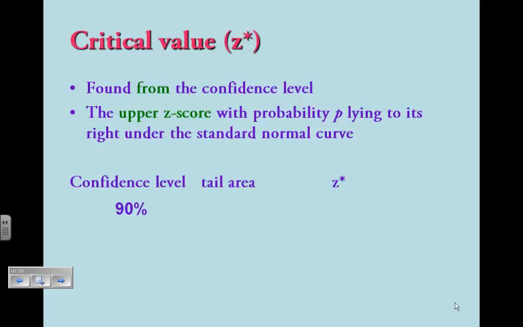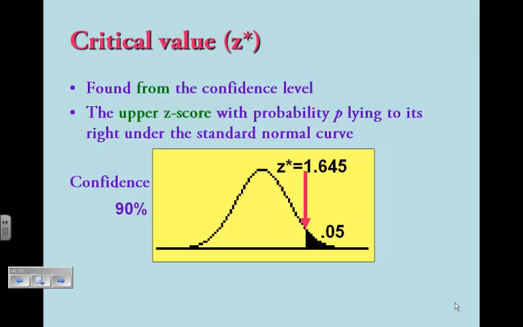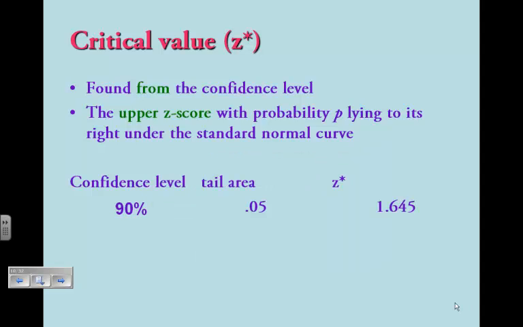Alright, so for a confidence level of 90%, here's our picture. We would go out 1.645 standard deviations. So the 1.645 is our z-score, our critical value. The tail area, if the confidence level is 90%, that means we're capturing 90% of the data, which means there's 5% in each tail.